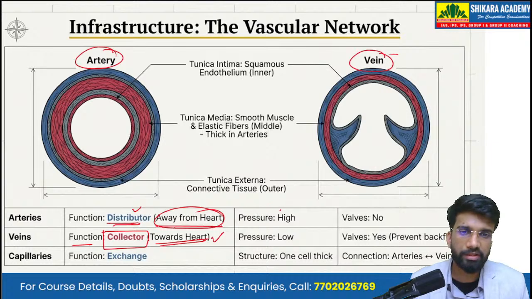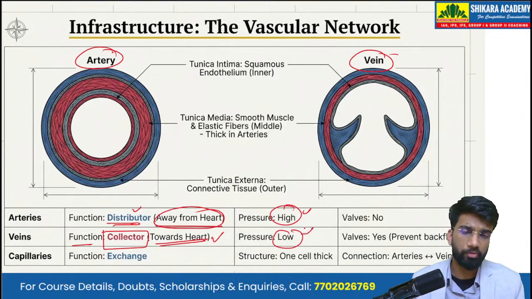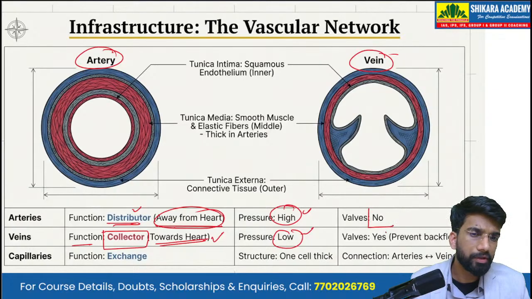Now, the pressure in the arteries is high because of the pumping action of the heart, and the pressure in the veins is low. And in veins we have valves, which are absent in arteries.